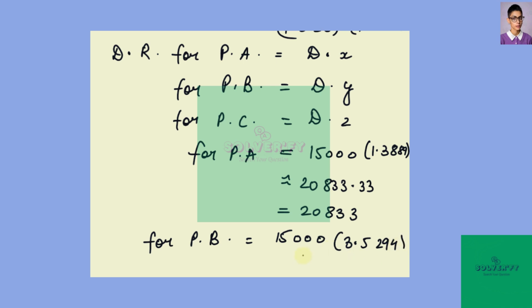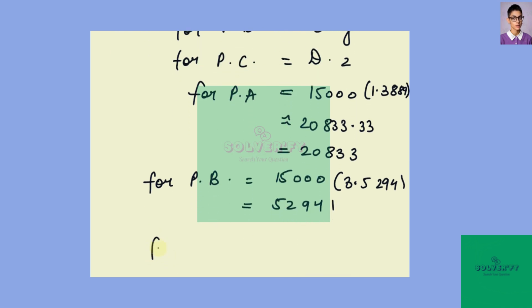3.5294. Similarly rounding off the multiplication result, we get 52,941. Now similarly for part C, we take 15,000 into 1.9048. Now rounding off the multiplication result, we get 28,571 units.